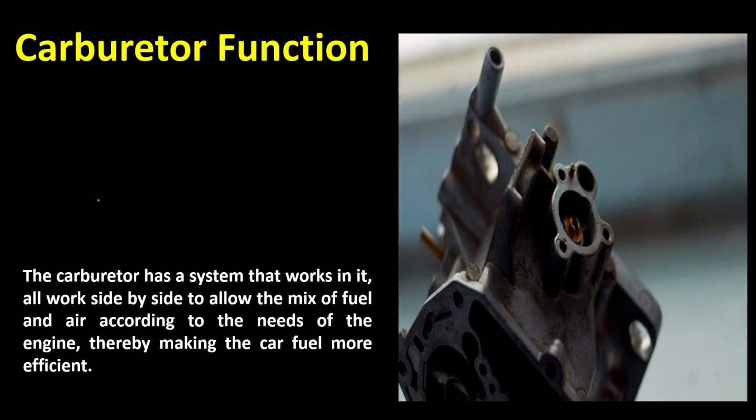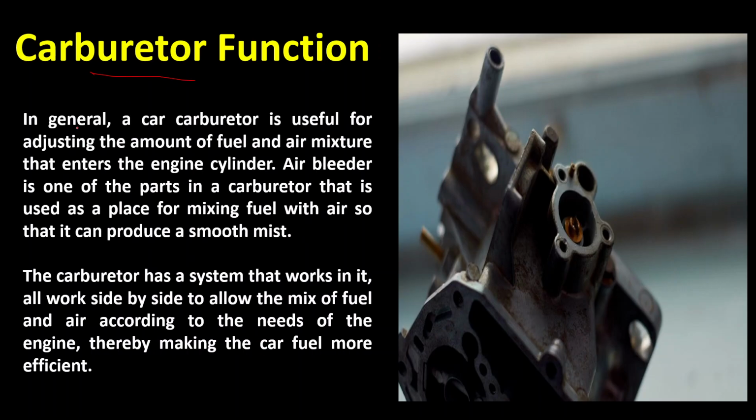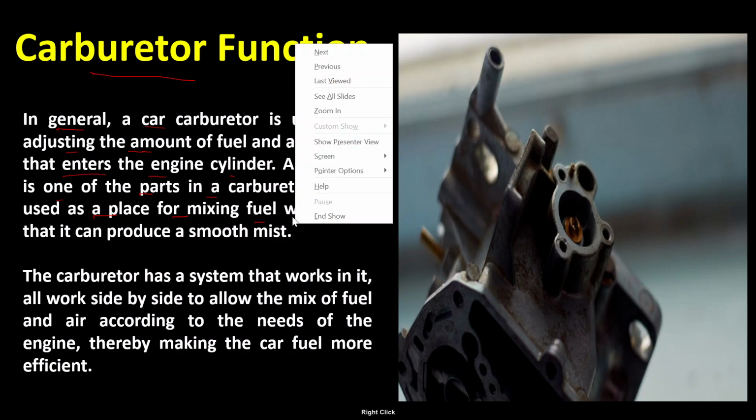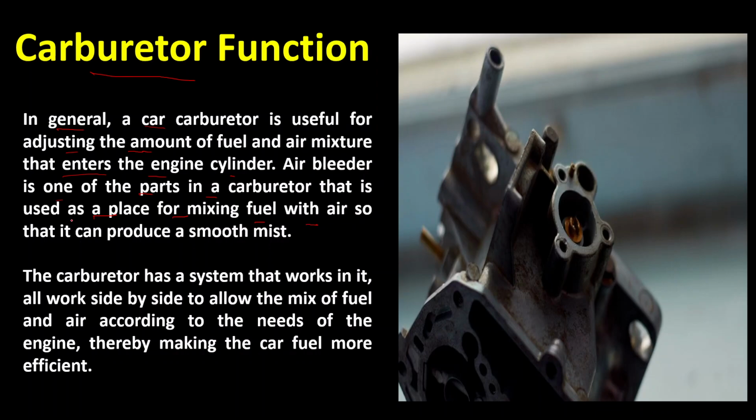After that, how does the carburetor function work here? In general, a car carburetor is useful for adjusting the amount of fuel and air mixture that enters the engine cylinder. The air bleeder is one of the parts in a carburetor that is used as a place for mixing fuel with air so that it can produce a smooth mist.